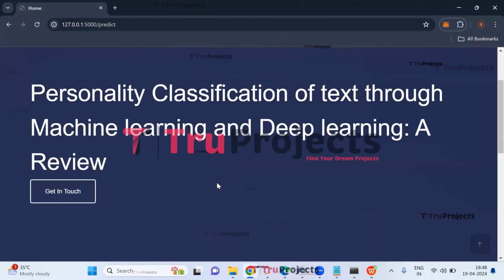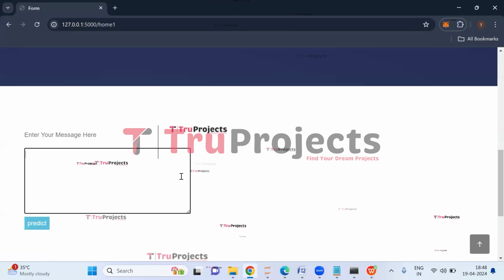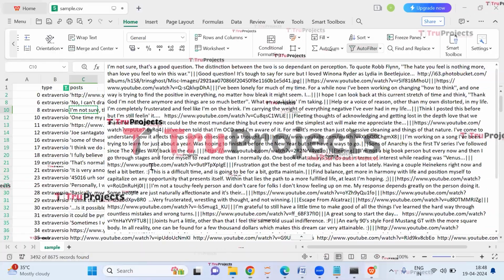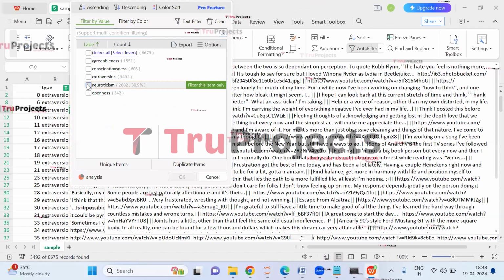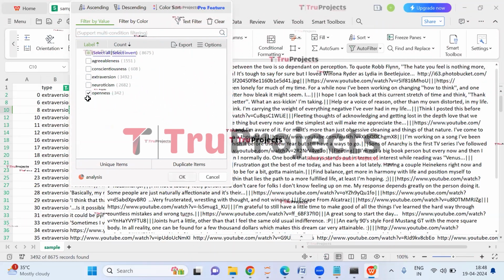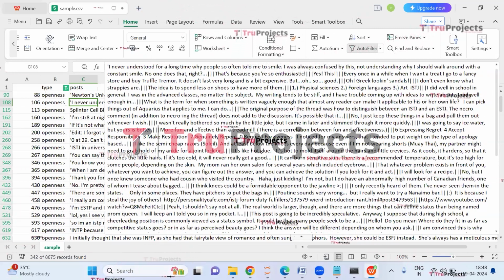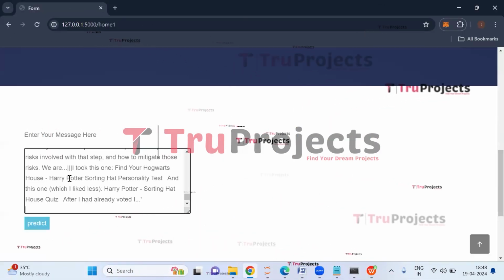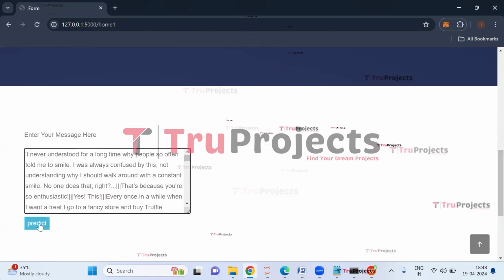Let us enter some more text. Click on home link here. So here from the test cases again, I'm entering this text, copy this. So this is the text which I have entered. Now click on predict button.